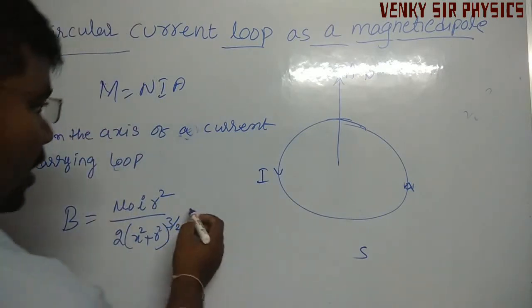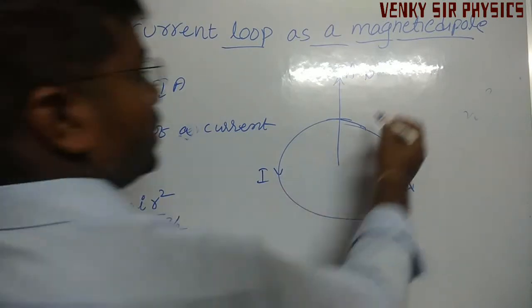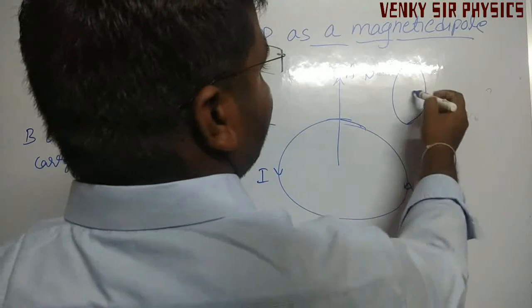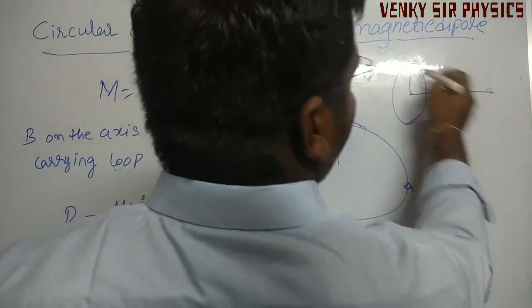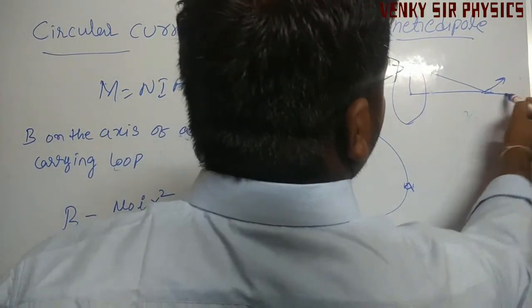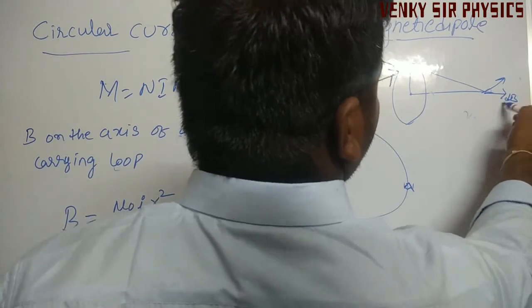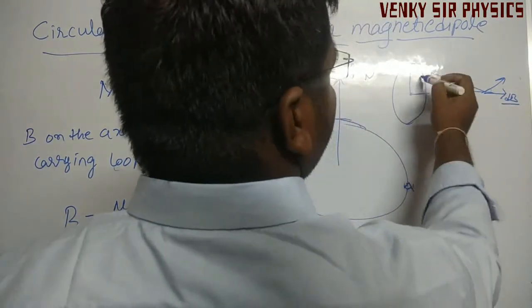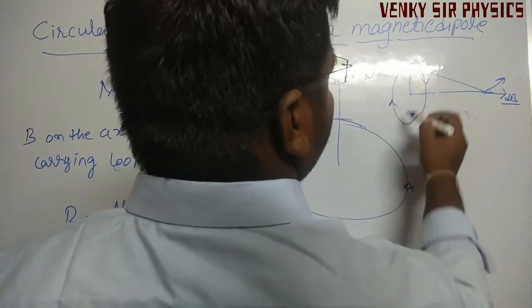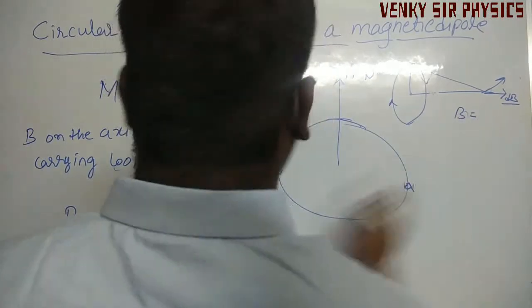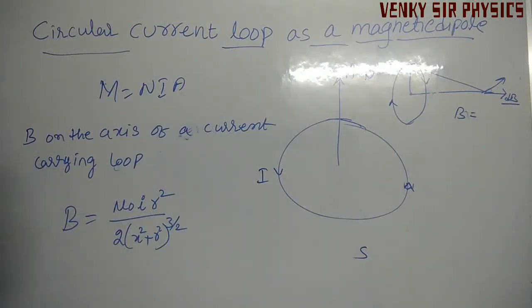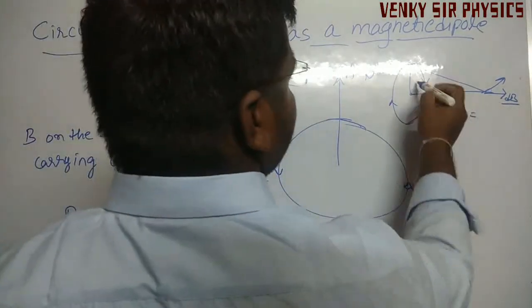So where can we get this? In the previous derivation we have it like this. At this point we get dB cos theta. The current passes like this. Here this is the B value, this is the x distance, this is r.